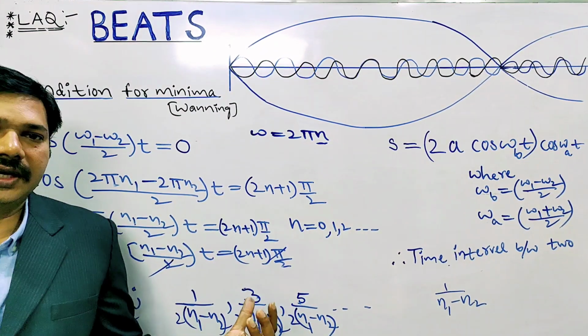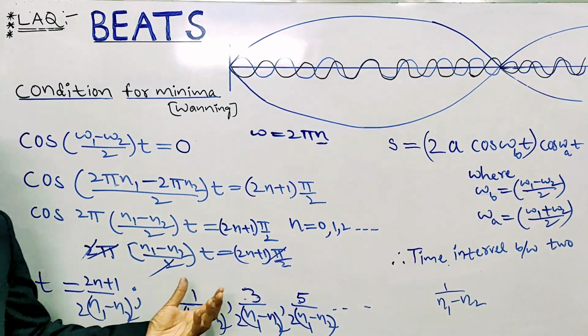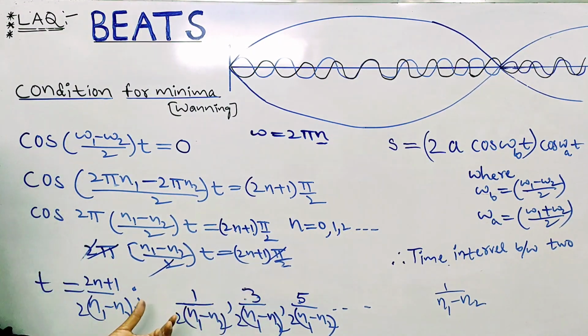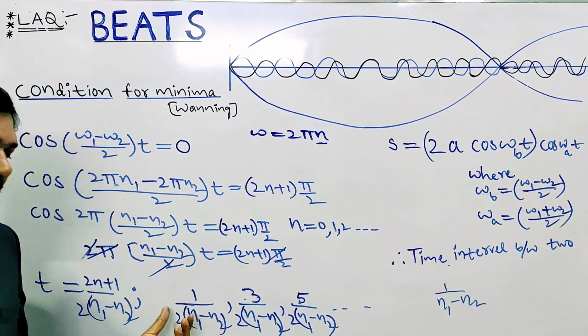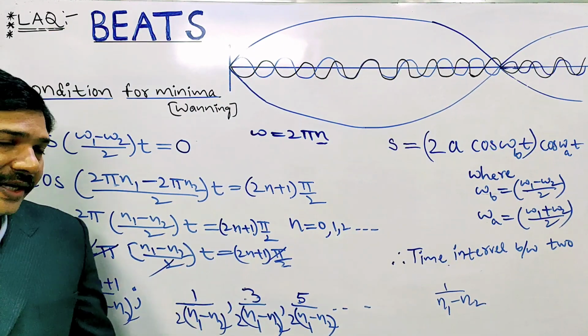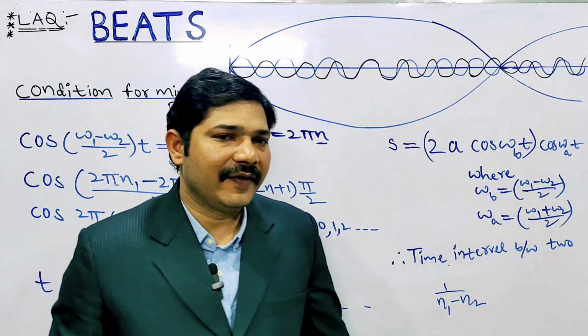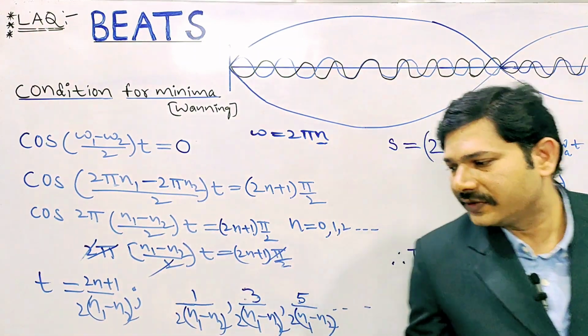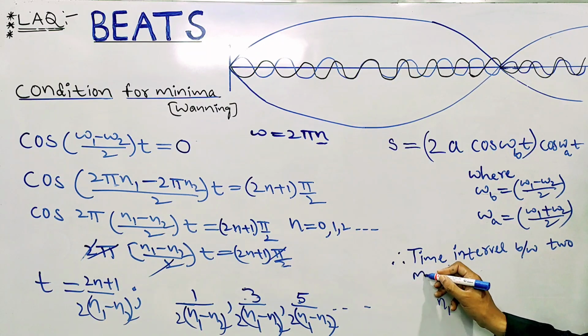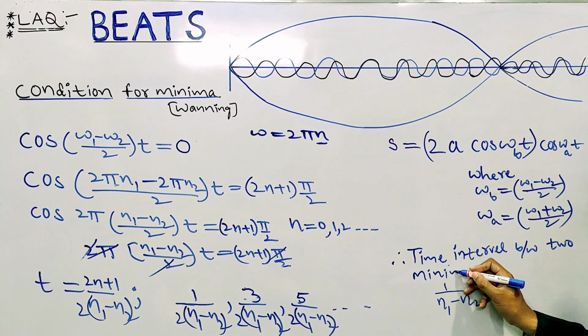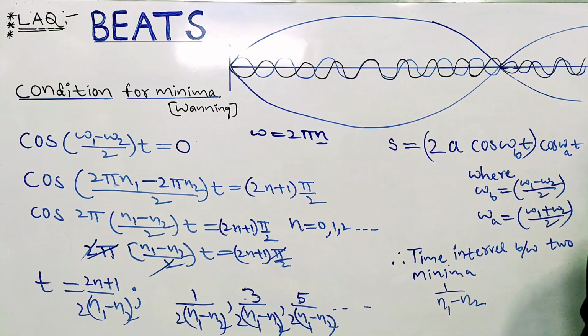The difference is how much? The time interval between two successive minima: 3 by 2 into n1 minus n2 minus 1 by 2 into n1 minus n2 is 1 by n1 minus n2 only. So the time interval between two successive minima is 1 by n1 minus n2 only.